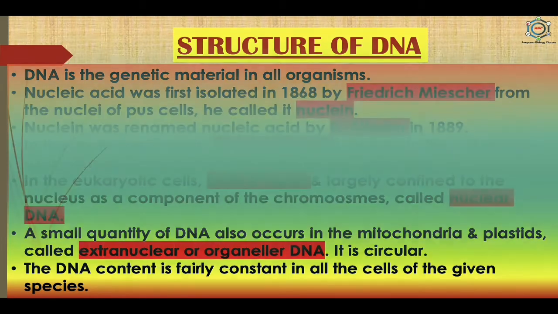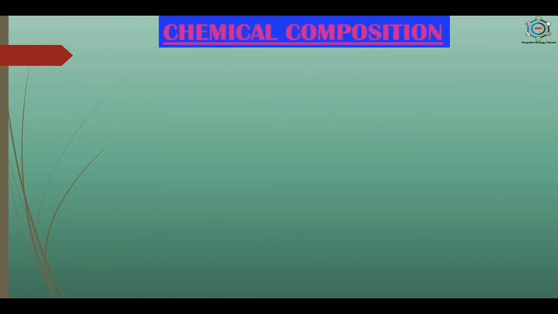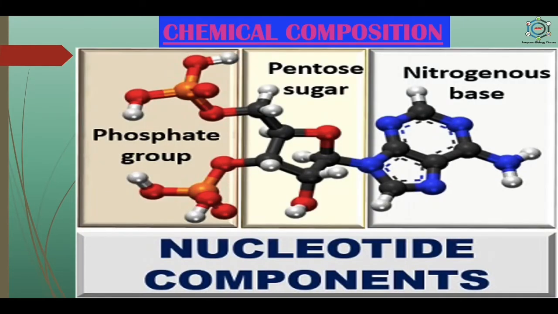After this, what is the chemical composition of DNA? Here you can see in the picture the nucleotide components. The chemical structure of DNA was explained by P. A. Levene. DNA is the largest biomolecule, also the largest macromolecule.